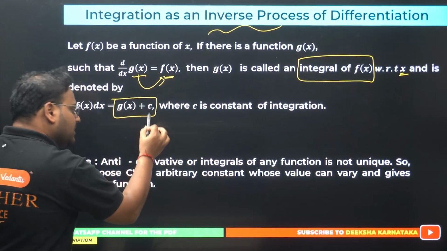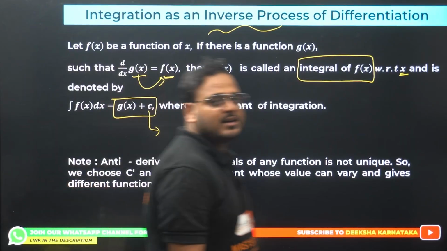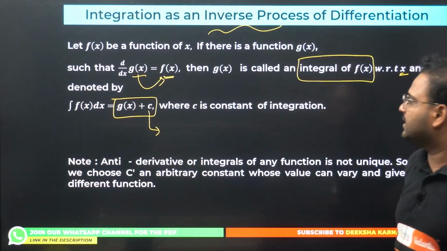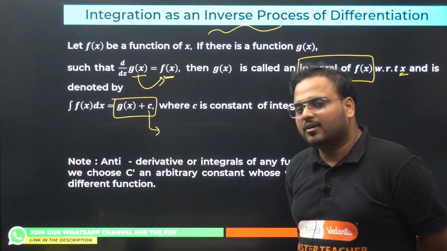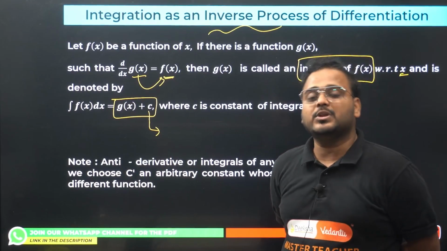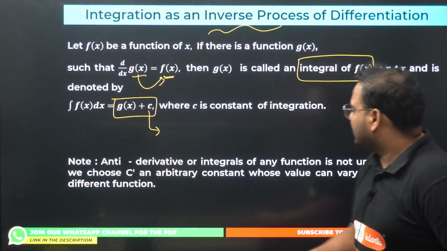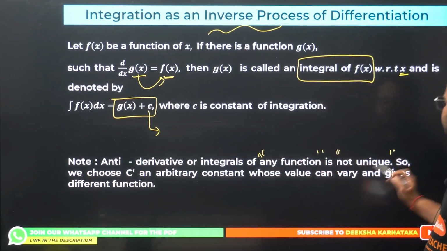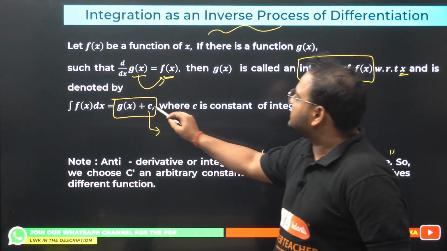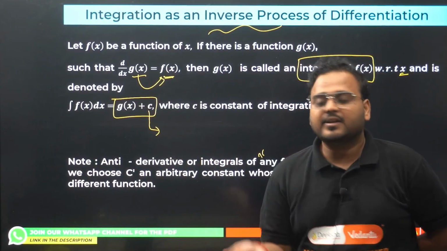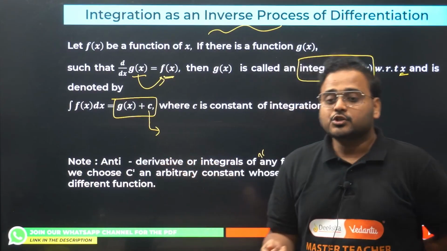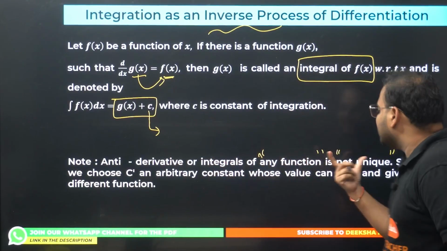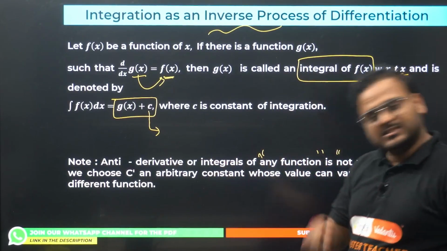Now there's something called c over here. What is c called? This is the constant of integration, because the integral of any given function is not unique in nature. Based upon this c value, if c is 1, the function is different; if c is 2, the function is different. So based upon the c value, the function will keep changing. That's why the integral result is never unique.